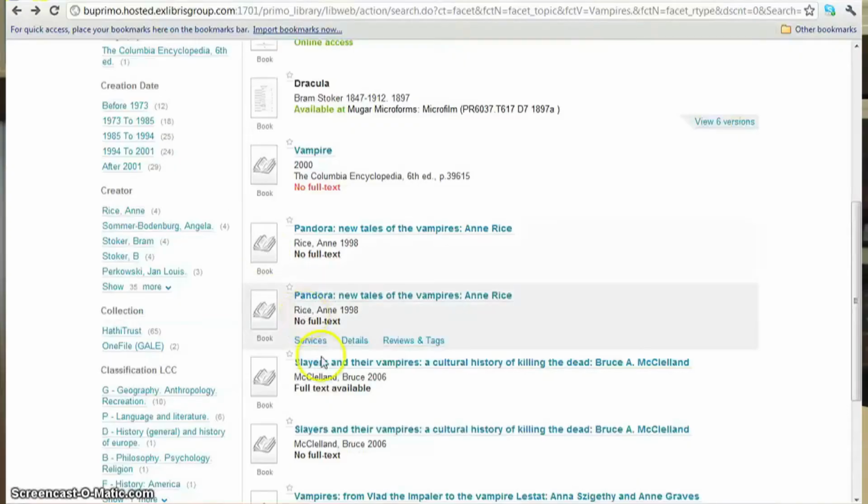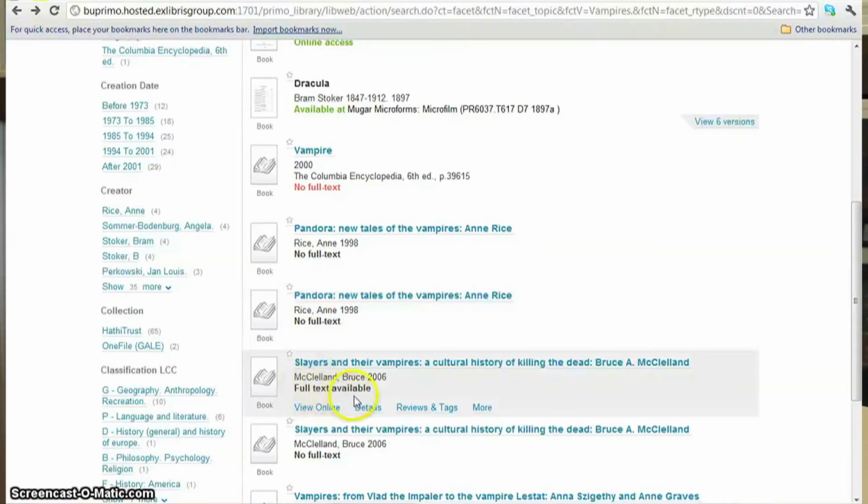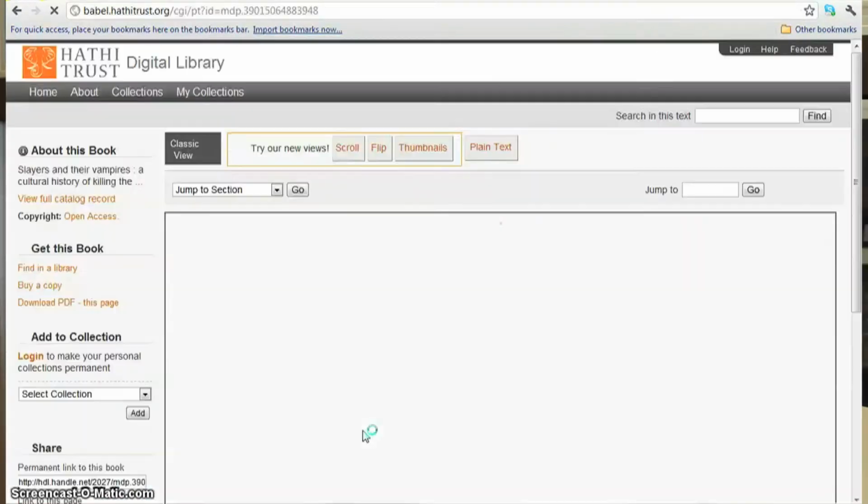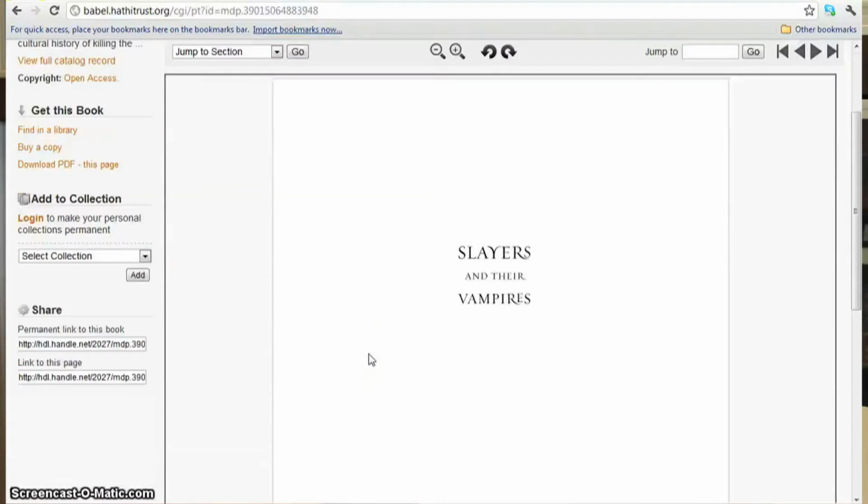Okay, oh man, it says that the whole text is available? I wonder what that means. Oh wait, it says here I can view online. Whoa, this whole book is actually online. I don't even have to go to the library to read it. This will be great after that huge snowstorm hits tomorrow and I don't want to leave my Twilight bed sheets and trek all the way to the library.